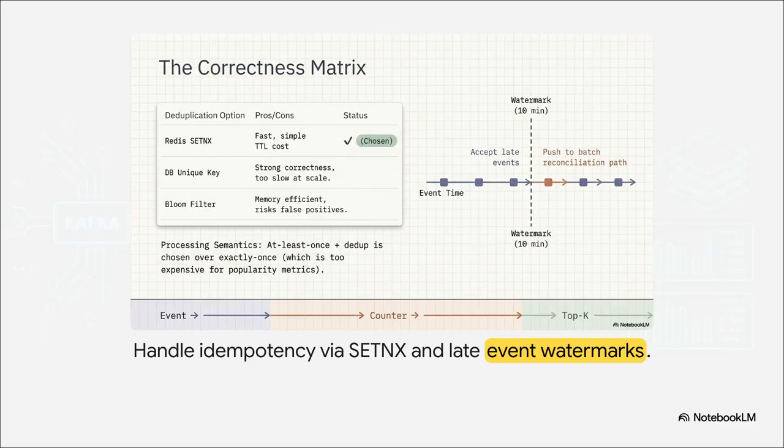And because we can confidently replay data, we prevent double counting through strict downstream deduplication. Speaking of duplication, to handle idempotency, making sure an action is only counted exactly once, we use at-least-once processing paired with Redis SETNX for incredibly fast deduplication. But what about a user voting from a phone that loses cell service, causing their event to arrive way late? We handle this by setting a 10-minute watermark. If the event arrives within 10 minutes, we process it normally. If it arrives outside that window, it gets pushed to a separate batch reconciliation path, keeping our real-time stream perfectly clear.